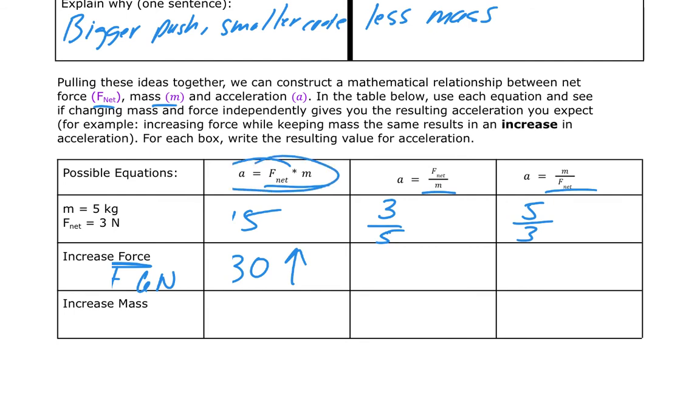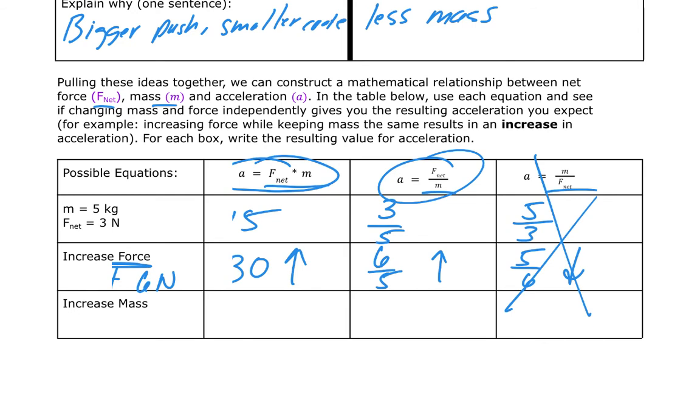Let's look at what happens over here. If the net force is 6 newtons, now my net force divided by my mass becomes 6 over 5. That's doable as well. This one is still in the running because it increased just like I thought it would. Let's see about this third one. Now my acceleration becomes 5 over 6. Well, that's a decrease, so there's no way that equation could be correct.